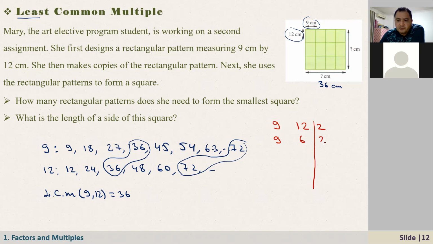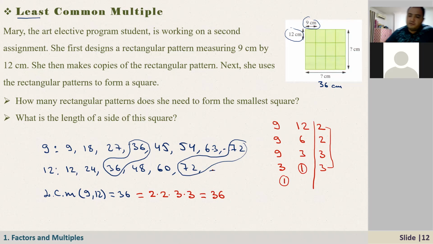Still, I can divide by 2. It is 9 and 3. And divide by 3, it is 3 and 1. And 3 is divided by 3, it is 1. So when we have 1 and 1, we should stop here. So what is the least common multiple of these numbers? We just need to multiply these numbers, right? It is 2 times 2 times 3 times 3, which is equal to 36. So the least common multiple of these numbers is 36.